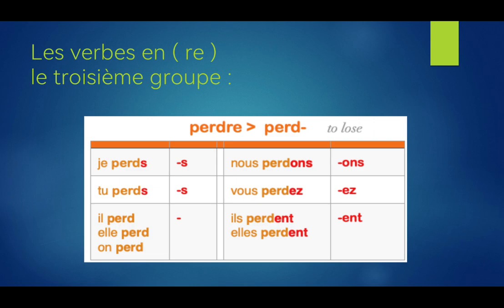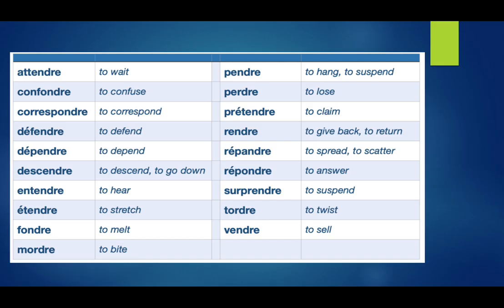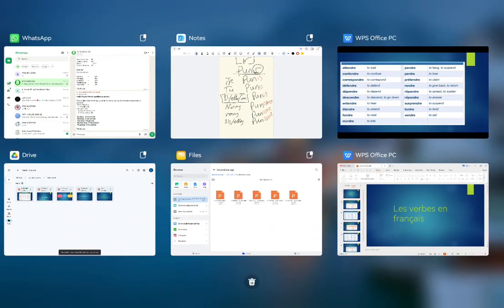Okay, in exactly the same way, I can choose one of these verbs and apply the rule to it. Let's take one verb like attendre, the first one. Attendre means to wait.